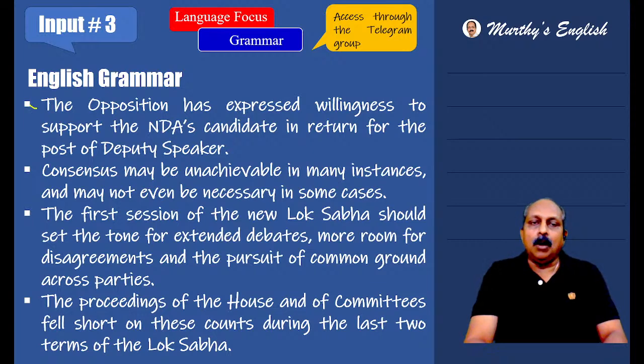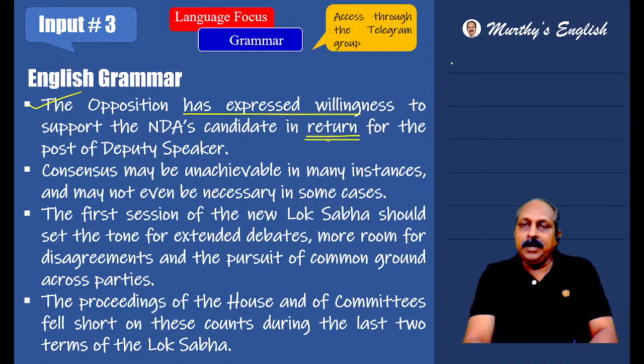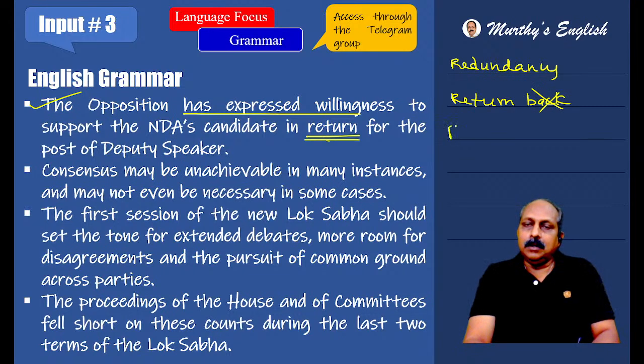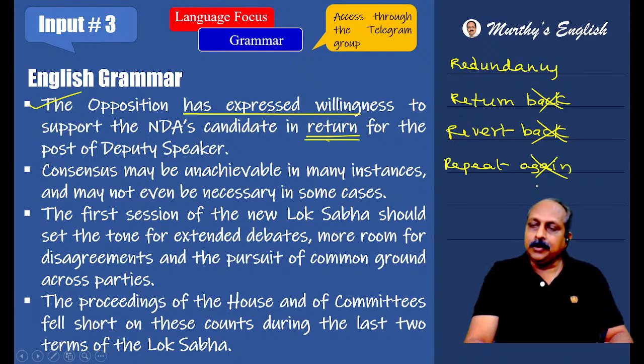Based on this sentence: the opposition has expressed a willingness, this is present perfect tense, to support the NDA's candidate in return for the post of deputy speaker. The moment you see the word return, you have to think of redundancy and recollect a few important examples. A return back, wrong. A revert back, wrong. A repeat again, wrong. All these you have to recollect. Important from the exam point of view.